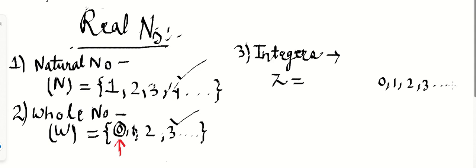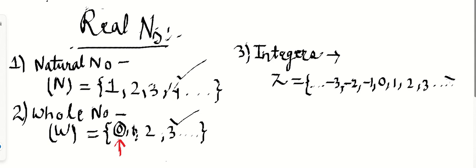It is never ending. And before 0, what comes? We know very well it is -1, then -2, then -3, and so on. It cannot end, so we give dot dot dot here. So what are integers?